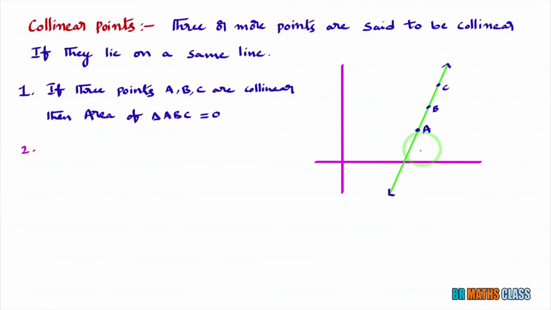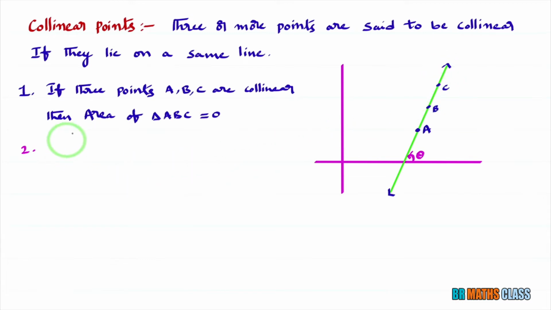Now, second point. You observe this diagram, this line is having inclination theta. Where is line AB in this? To name a line, any 2 points on the line is enough. Where is line AB? This green color one. This is the line AB. Where is line BC? The same one. This is line AB. This is line BC. This is line AC. So, if 3 points are collinear, then slope of AB is same as slope of BC is same as slope of AC.